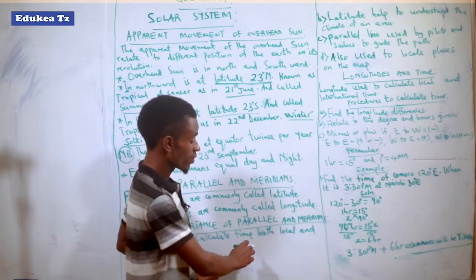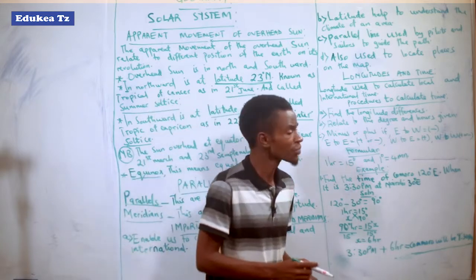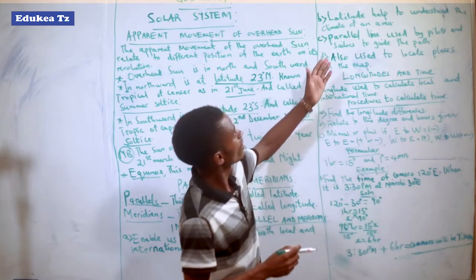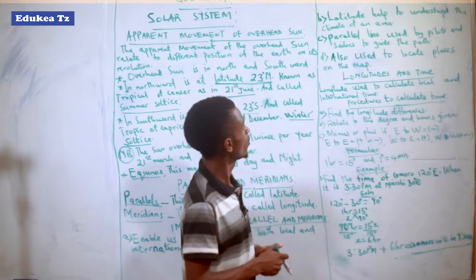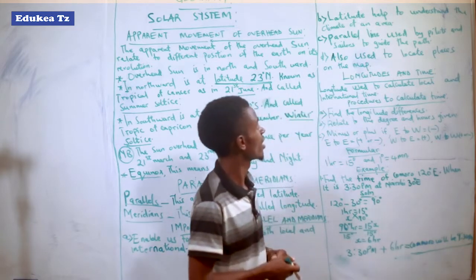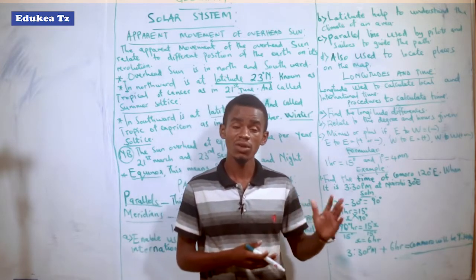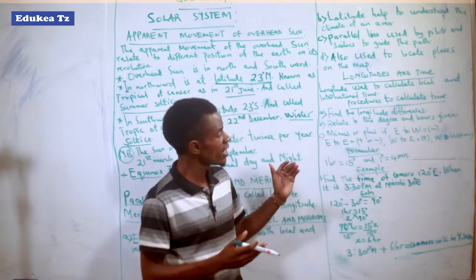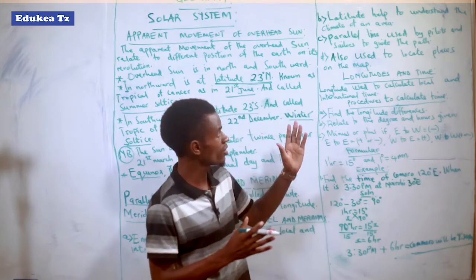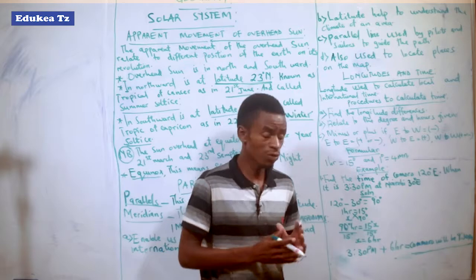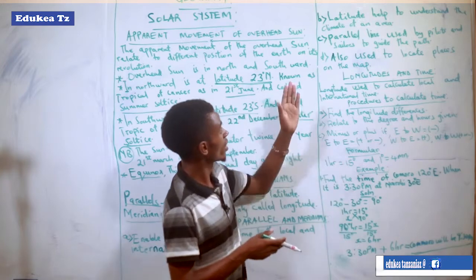It helps to calculate the time. Also, latitude helps to understand the climate of an area. So here we look at how the climate of an area is determined by latitude. Each area has its own latitude and longitude, but specifically for climate we deal with latitude. For time we deal with longitude, but for climate we deal with latitude.